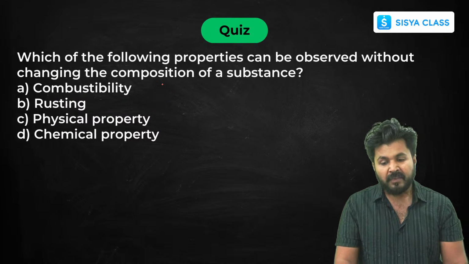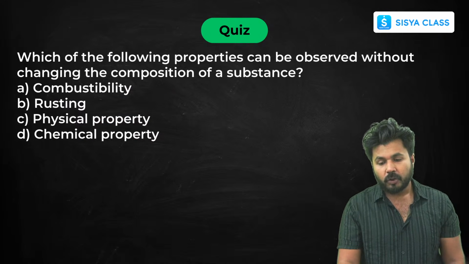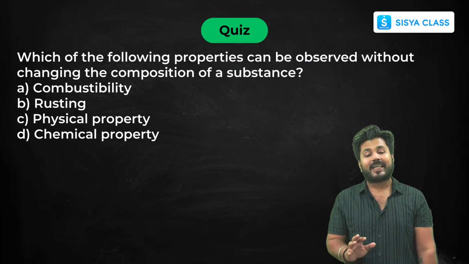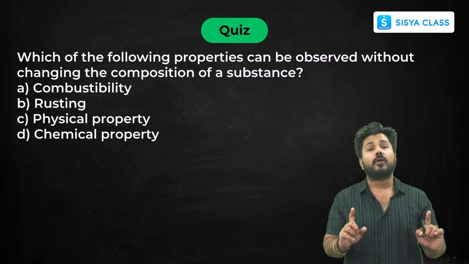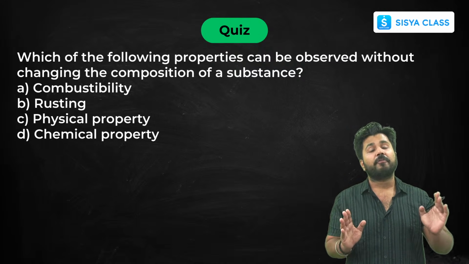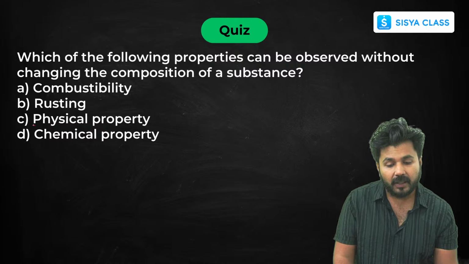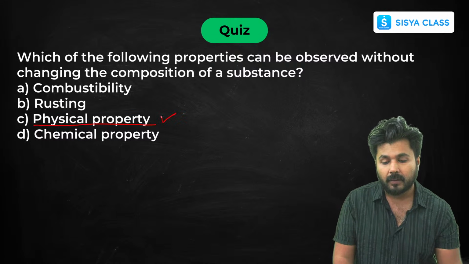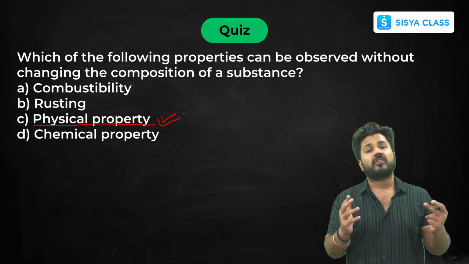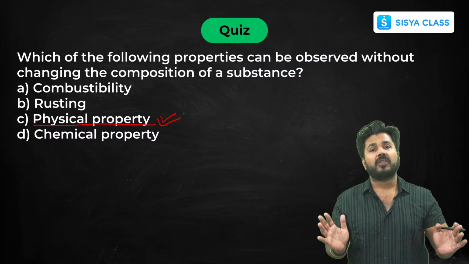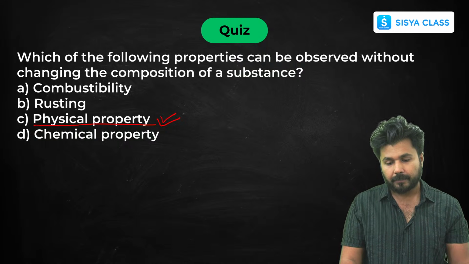Now which of the following properties can be observed without changing the composition of a substance? Now we already have learned about physical and chemical properties. So if we are not changing the composition, that is your physical property. Always remember, in physical property only the state, size, shape or color changes, no chemical composition changes are observed. So that's your physical property.